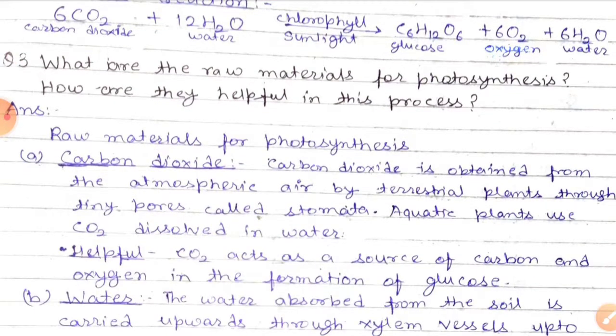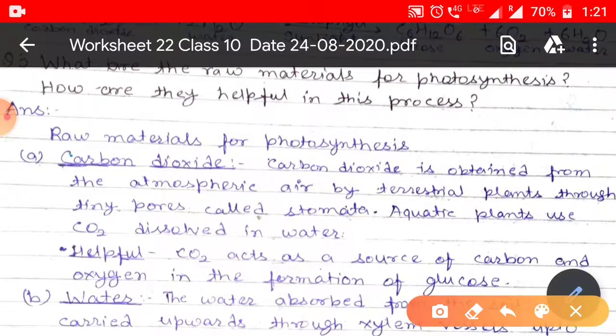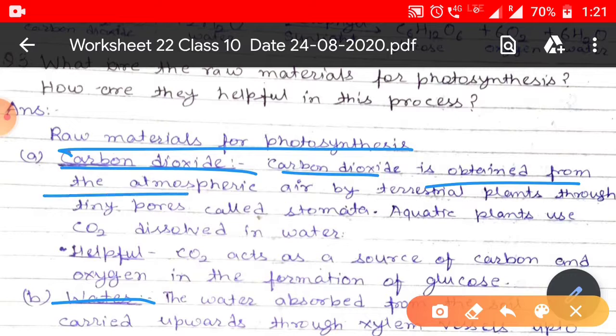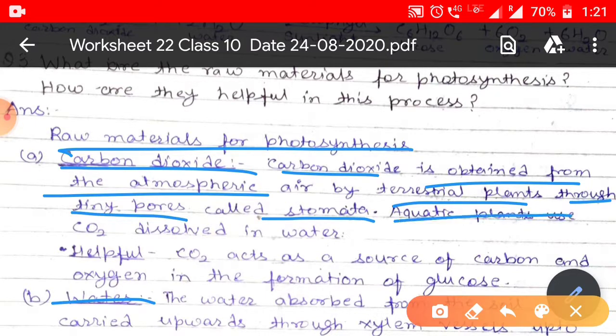Now, what helps in this process of photosynthesis? The raw materials for photosynthesis are carbon dioxide and water. Carbon dioxide is obtained from the atmospheric air by terrestrial plants through tiny pores called stomata, whereas aquatic plants use the carbon dioxide dissolved in the water. Both of them use water as a raw material for photosynthesis.